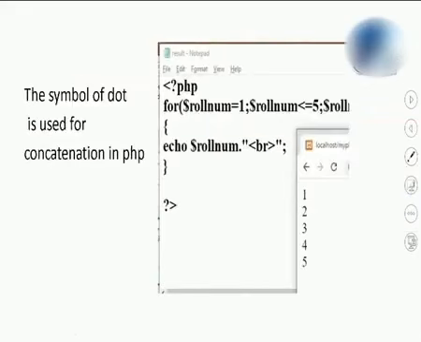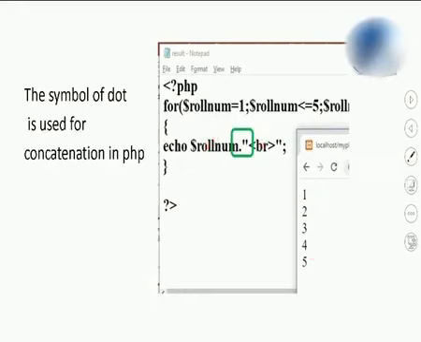Students, if I want to make use of any HTML tag along with the variable name in the echo, I can make use of the operator called the concatenation operator in PHP. It's a dot. So dot is used for concatenation. So along with the roll number, I want to go to a new line by using a break tag.